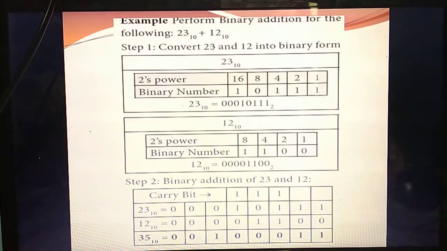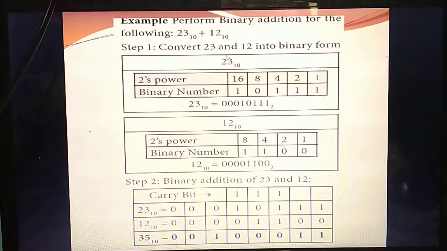What are the steps you need to follow to add two numbers? First, take the first number. What's the first number? 23. First you should convert it. This is a decimal number, so the base value is 10, and you should convert the number into binary format. What's the method for converting into binary form? Yesterday I taught about 2's powers. You should write the number using 2's powers. The 2's powers start like this: 1, 2, 4, 8, 16.